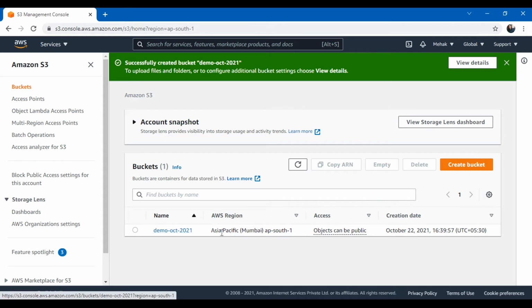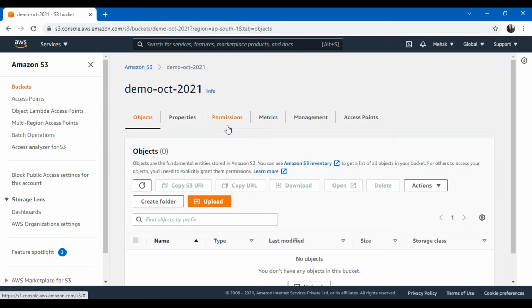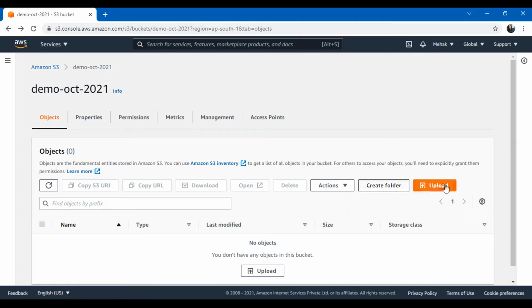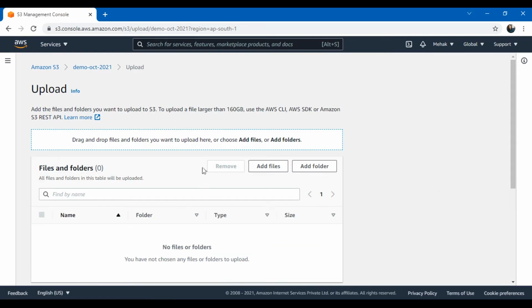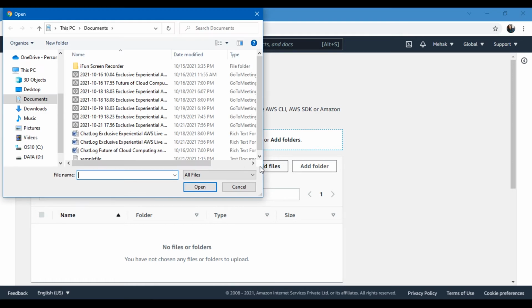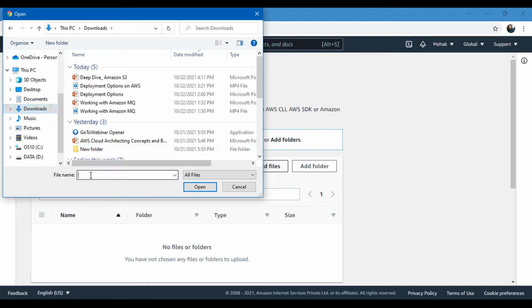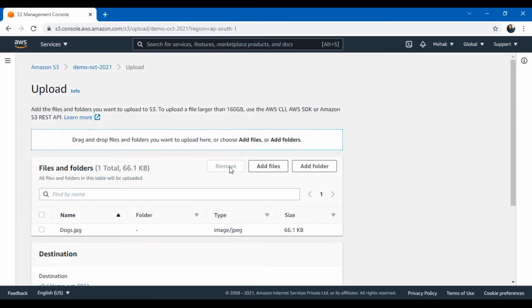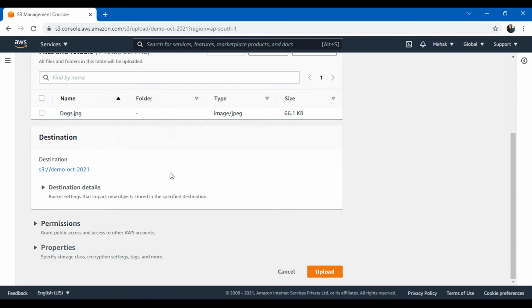Now in order to add an object, I need to click on the name of the bucket and click on upload. Here I need to click on add files, and I will add just an image. Going to the downloads, I have an image which I will add here. So I am adding an object here.